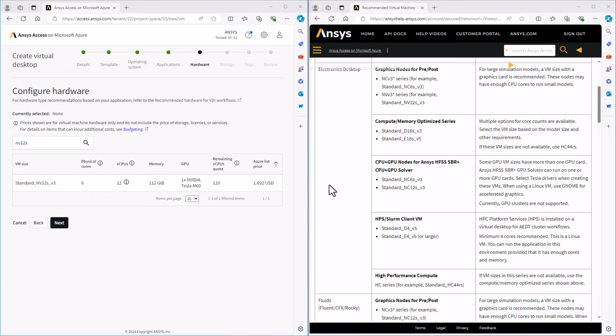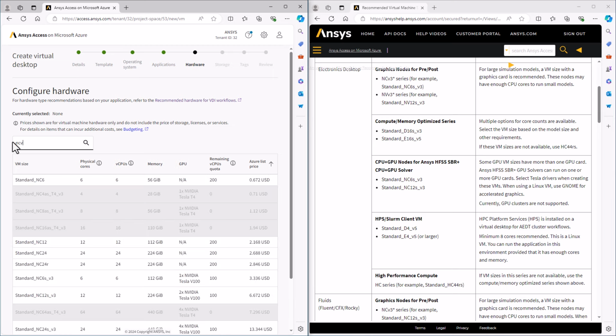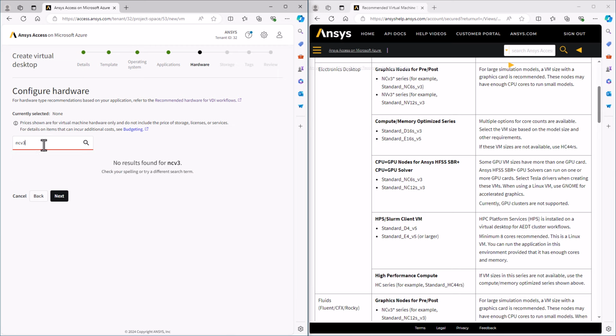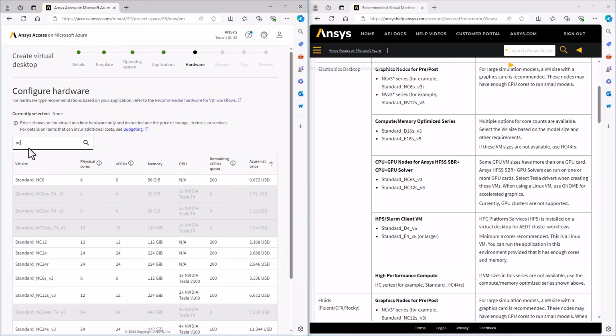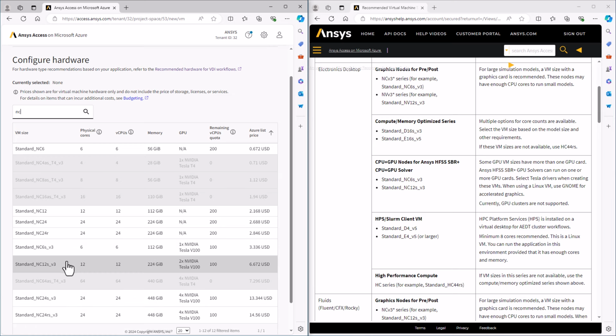One note about the recommendations as they're listed. Sometimes it lists the entire exact VM name. Other times it lists a series. So we see this is the NCV3 series, but if I just type in here NCV3, I get no hits because the way it's written is not sequential. So I could type NC, and then the ones that end in V3 are the NC V3 series with multiple sizes.